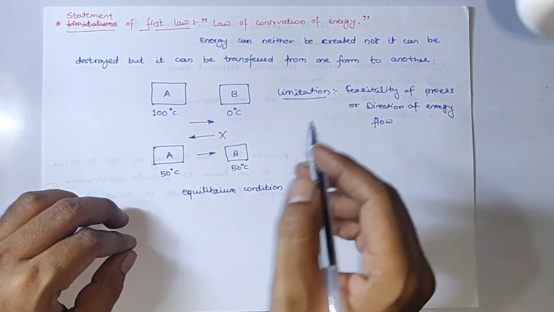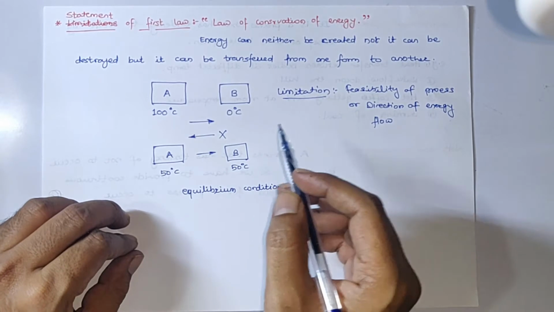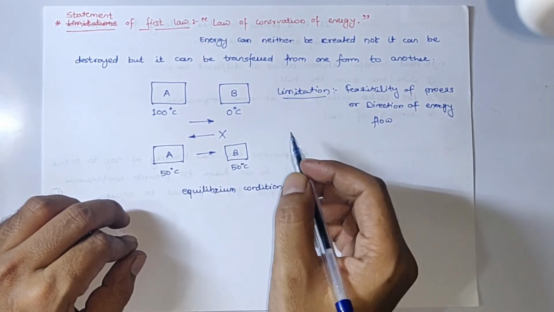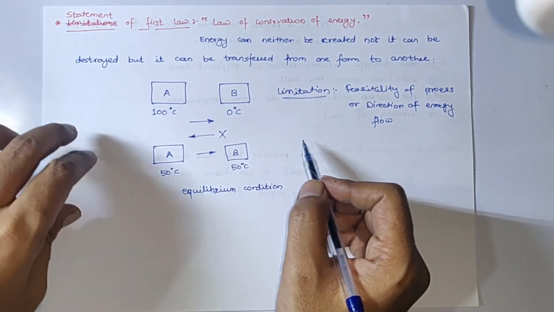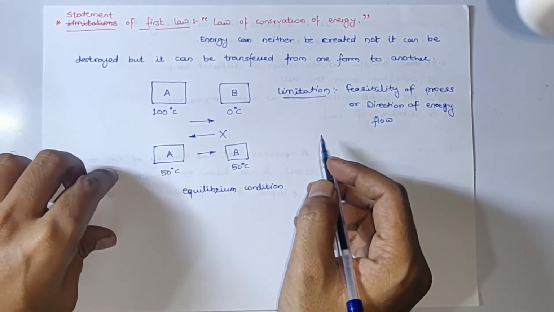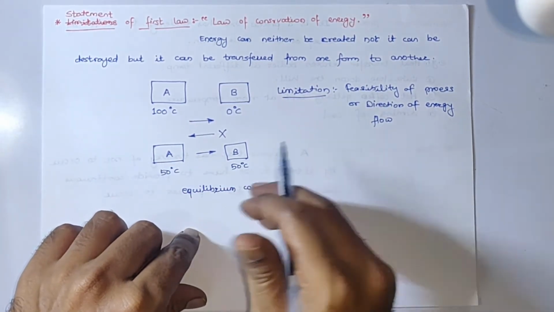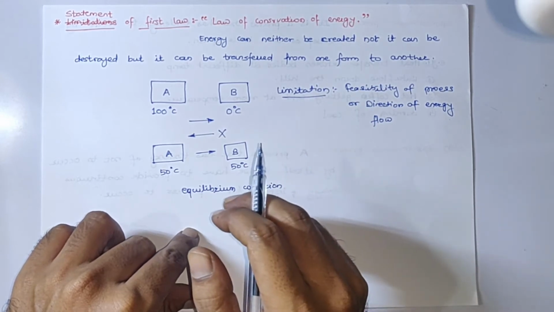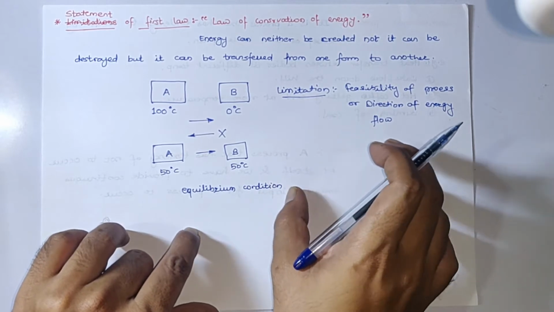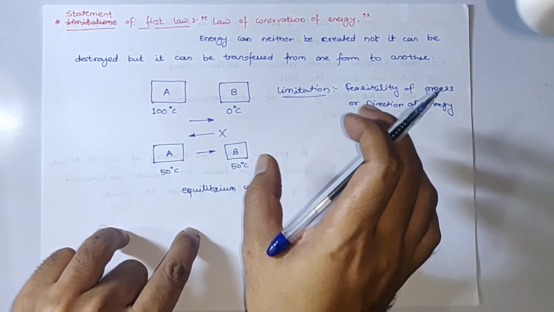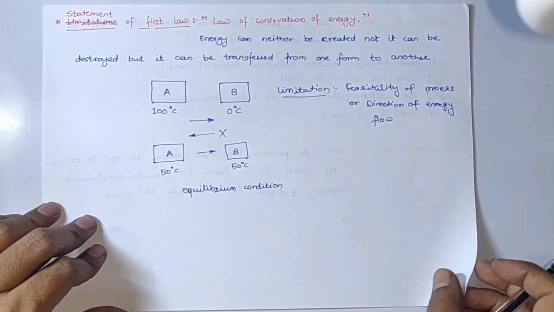Due to that we needed to have the second law of thermodynamics, and that's why it is called a law of nature, because it talks about the feasibility of a process or the direction in which the heat flow will take place. So we can conclude that in nature, whatever process happens spontaneously obeys both the first law of thermodynamics as well as the second law of thermodynamics. That's the only situation where the process will take place spontaneously without any external help: when it obeys both the first law and the second law. So that was the limitation of the first law.